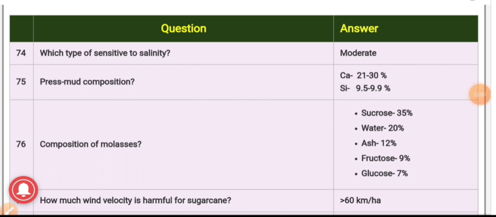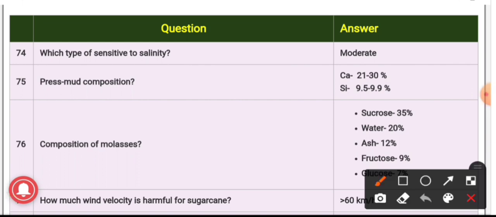74th question. Sugarcane is moderately sensitive to salinity. 75. Press mud composition. Press mud is also a byproduct of sugarcane, and its composition is 21 to 30% calcium, and silicon 9.5 to 9.9 percent.